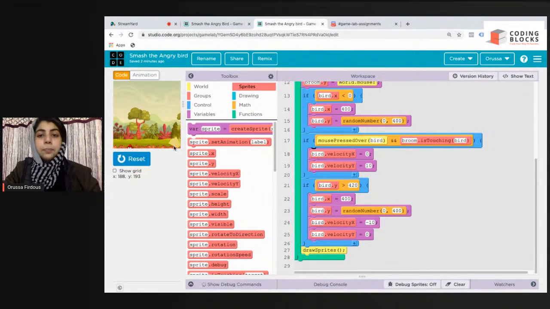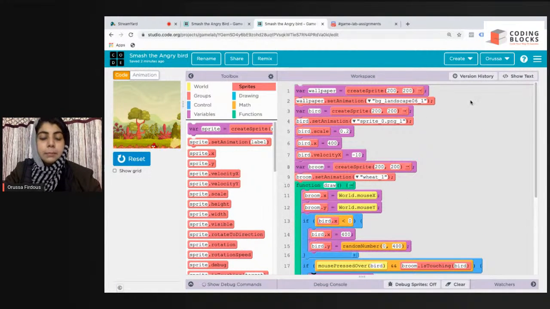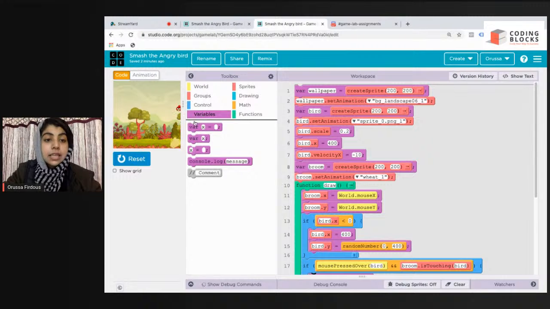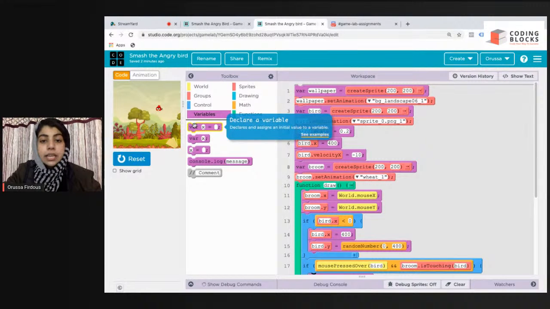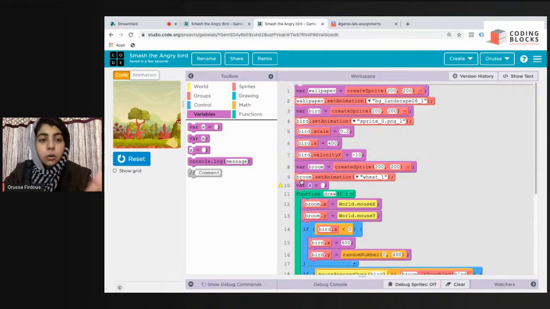Now I am going to attach variables. So go to variables for score. We are going to get variables. You can name it hits, because we are hitting or smashing, you can name it smash. I'm gonna make it score, or let us say smash only. So initially when my game starts, our score is 0. So I'm gonna select 0. Okay, so variable smash is 0.